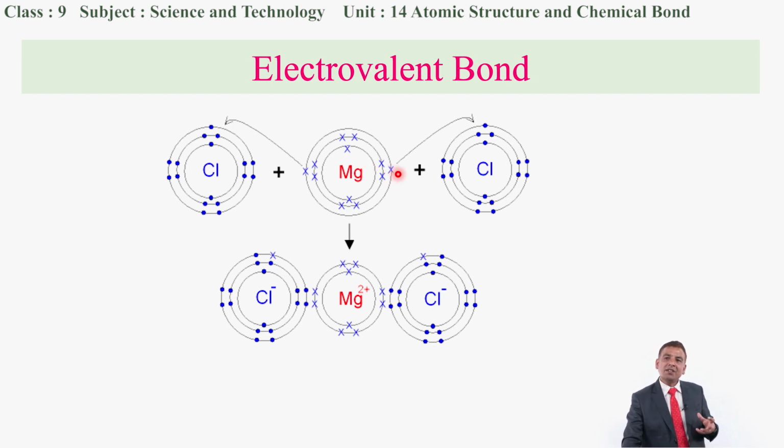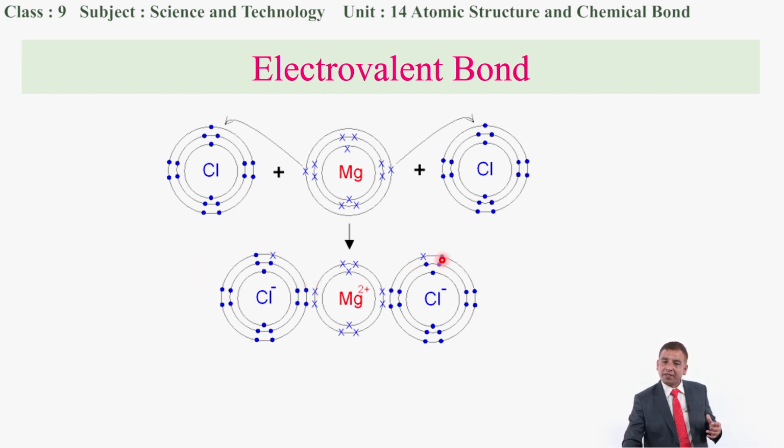So by losing 2 electrons from the magnesium, I think you can see there is the octet state of chlorine also. In this chlorine, it has acquired the octet state. If you count the total number of electrons after gaining the electron from the magnesium, then obviously you will find 8 electrons in the valence shell, that is 1, 2, 3, 4, 5, 6, 7 and 8. Altogether 8 electrons are found in the valence shell of the chlorine.